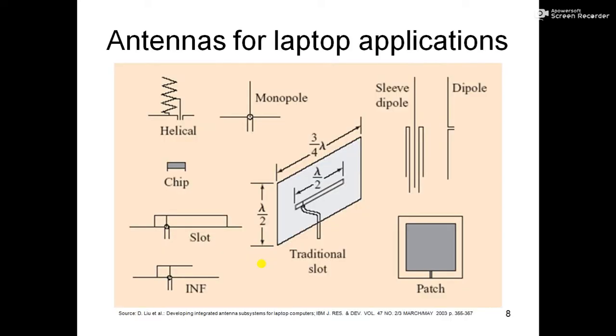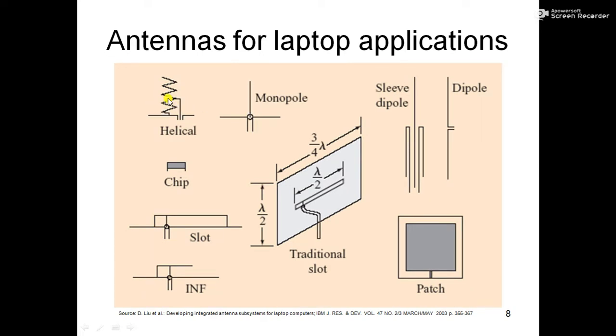So let's move on to the basic antenna types, and now I am going to be a bit faster because I have to cover this whole PPT. These are the various types of antenna that we can use. This is a helical antenna. Although it looks like a resistor, this is basically a spiral structure, and it is actually a variant of the monopole, because when a monopole becomes too long, it becomes unstable.